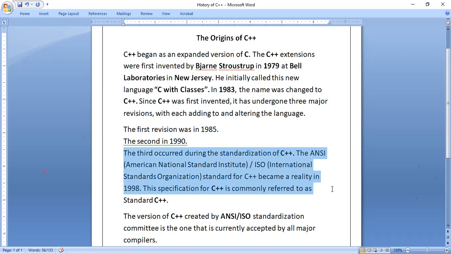This standard C++ is called ANSI ISO: American National Standards Institute and International Standards Organization. They formed a committee for that, and in 1998 this specification for C++ is commonly referred to as standard C++.